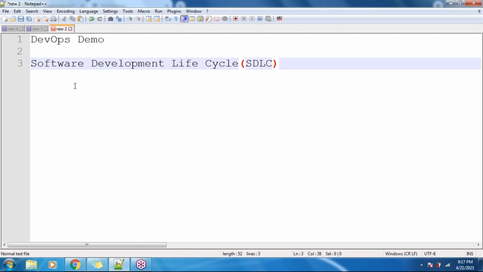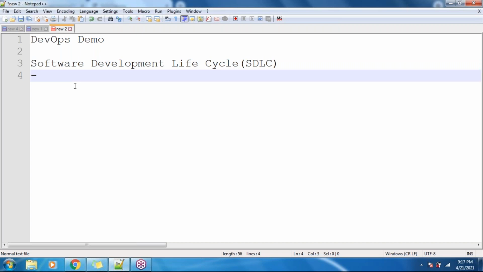Under that we are following the waterfall model, guys. So let's discuss what are all the steps involved in a waterfall model.